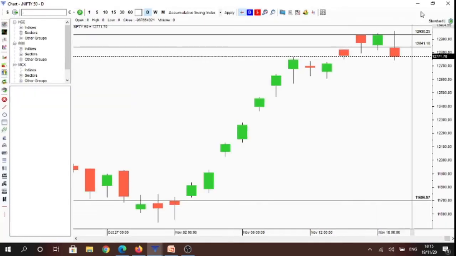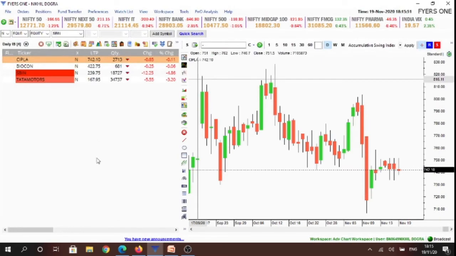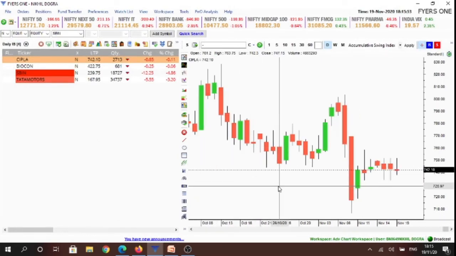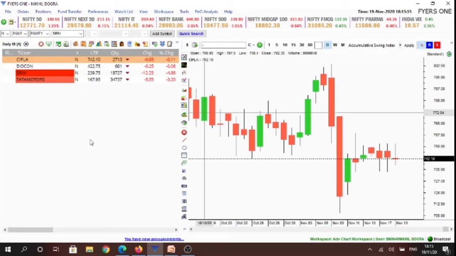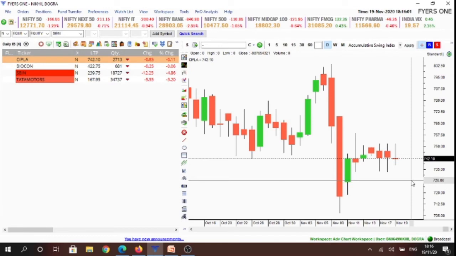And if we were to see our stock watch list for tomorrow, you will see that the stocks that we have chosen are all inside candlesticks. So the stocks are Cipla, Biocon, State Bank, and Tata Motors. Whenever there are inside candlesticks, it just tells us there's an equilibrium between both the buyers and sellers. So whichever way the market breaks, that is the direction we'd like to participate in.